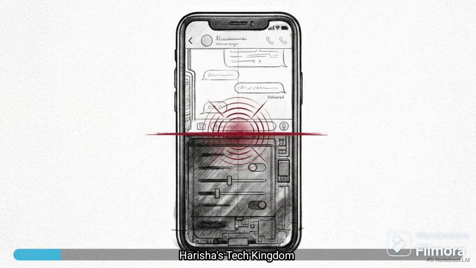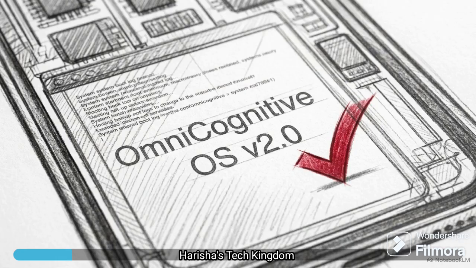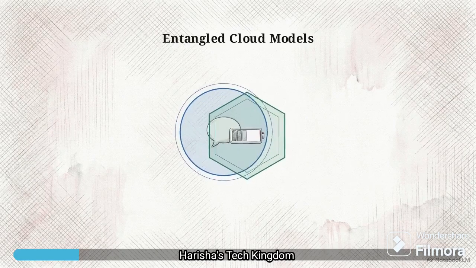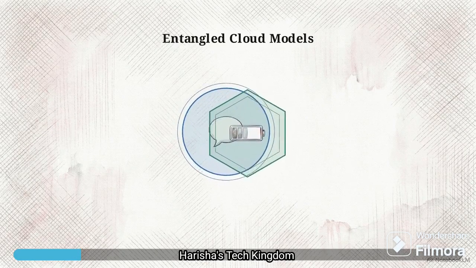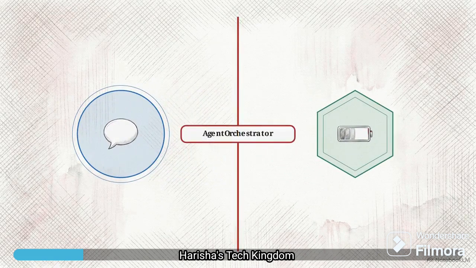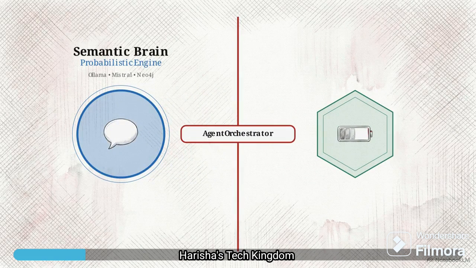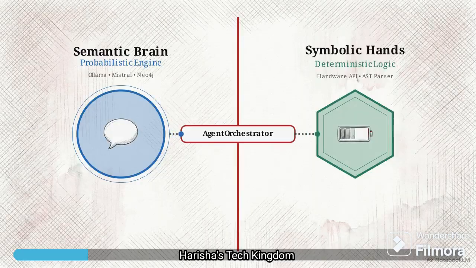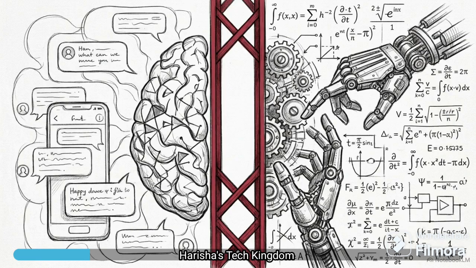Relying strictly on an isolated cloud-based LLM for device orchestration creates an unreliable user experience where hardware and logic remain disconnected. This bottleneck is exactly what OmniCognitive Agent OS version 2.0 was custom-built to solve. The core architectural thesis is straightforward. To build functional local AI, engineers must decouple the probabilistic conversational engine from the deterministic executing logic. You have to separate the brain from the hands.